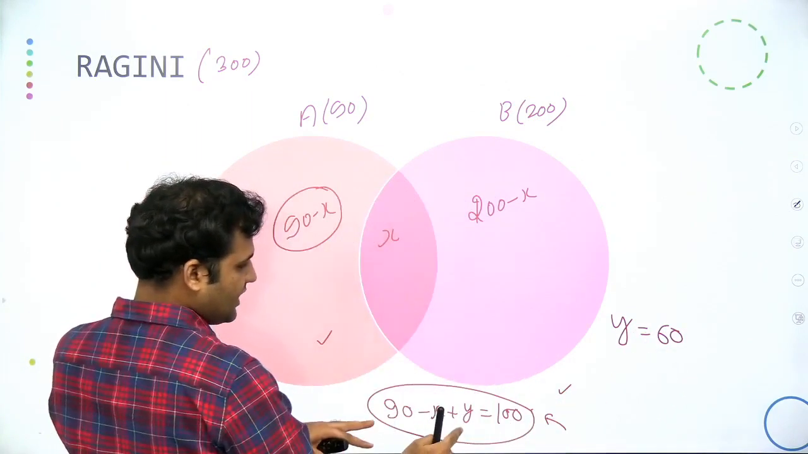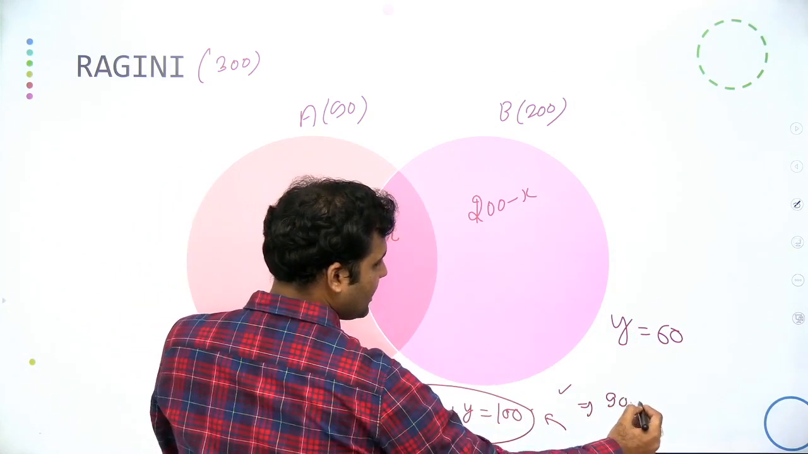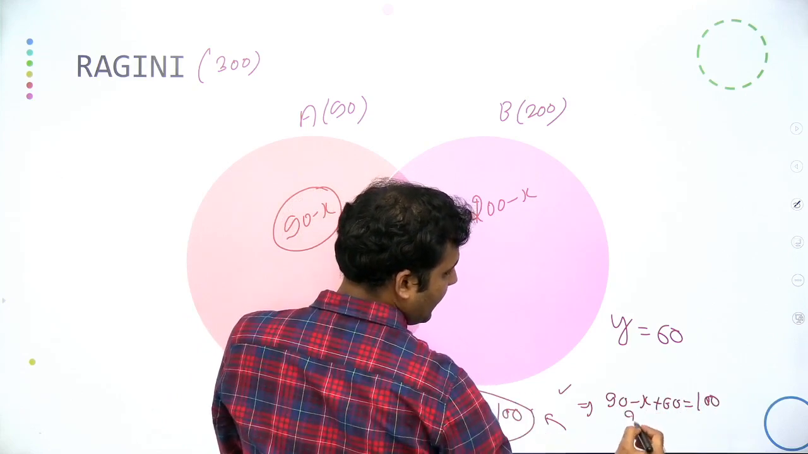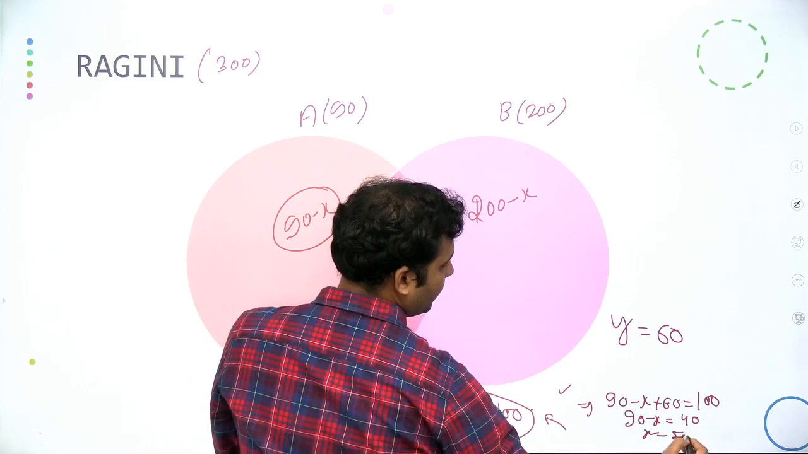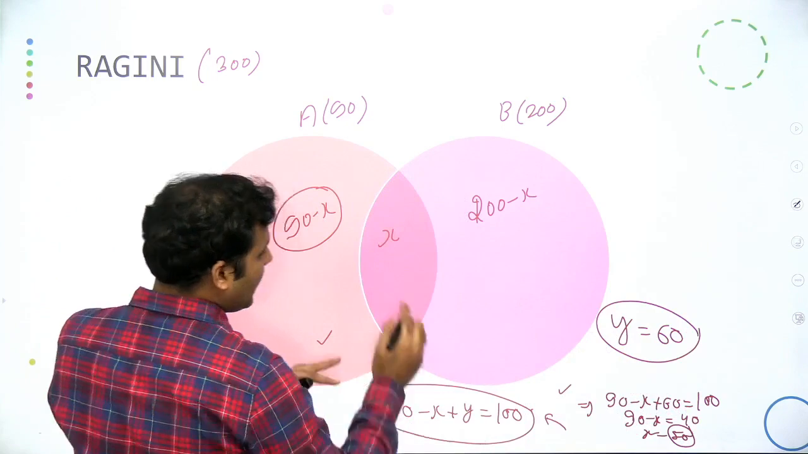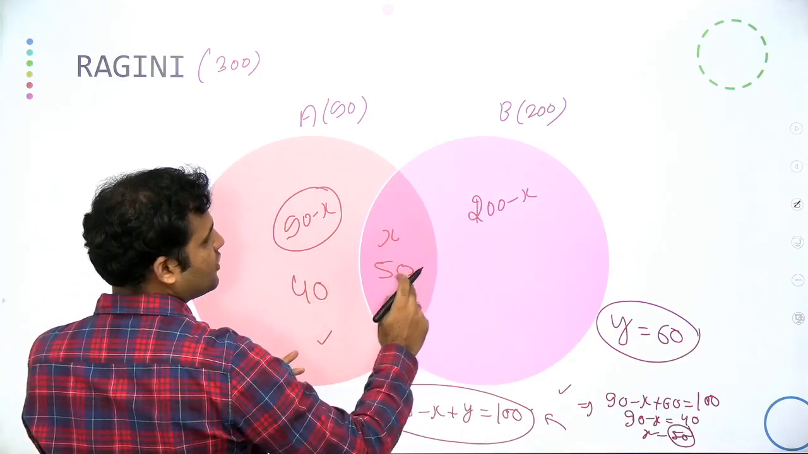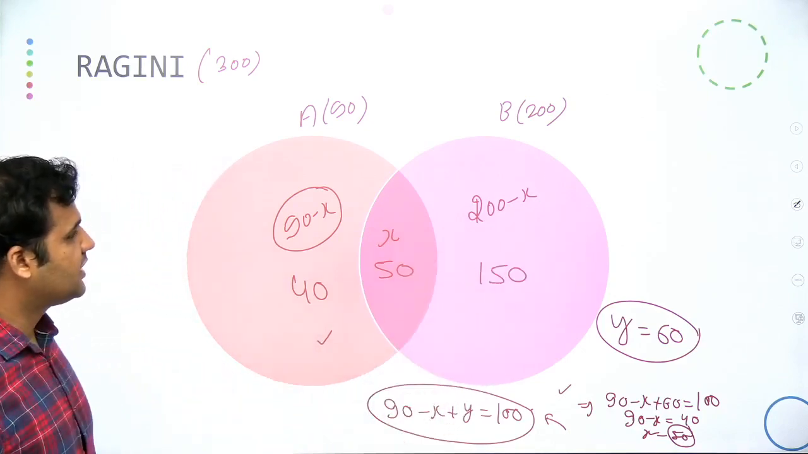Guys, if the value of y is 60, and I put that value of y as 60 over here, you see that 90 minus x plus 60 will be equal to 100, and 90 minus x will be equal to 40. So x will be equal to 50. So this value is 60, which is lying outside of this region, and this value is 50 now. This will be 90 minus 50, 40. This is 200 minus 50, that means 150. And our table is now completed.